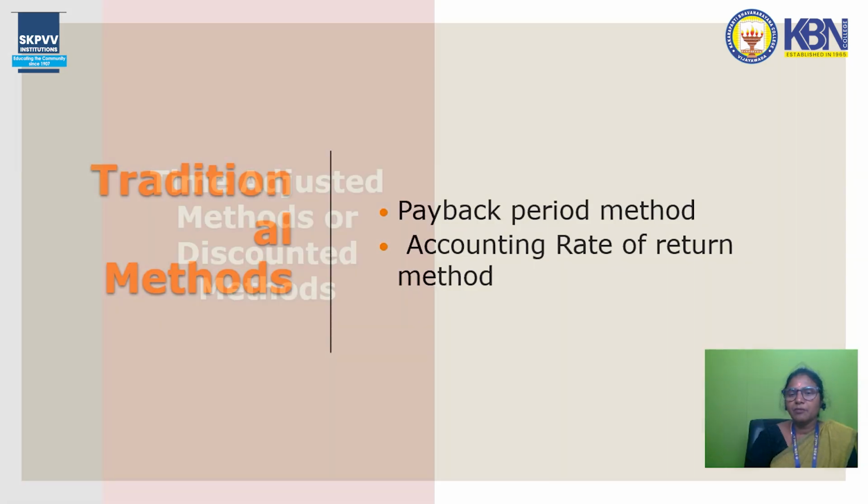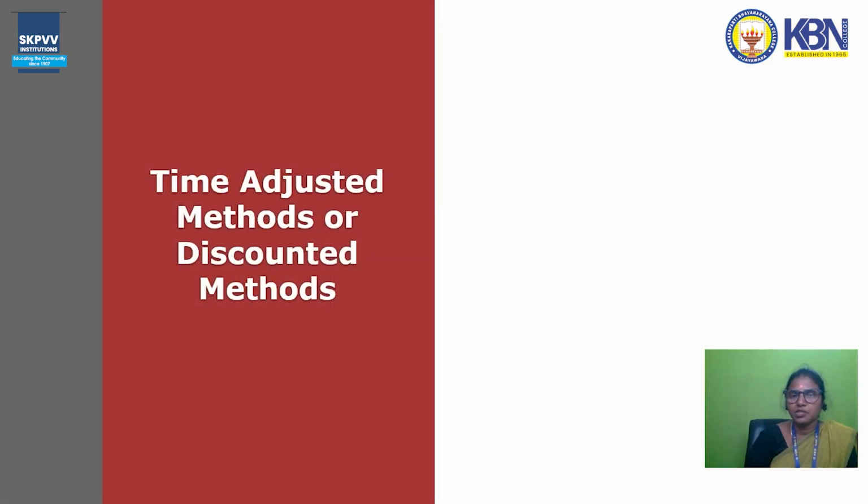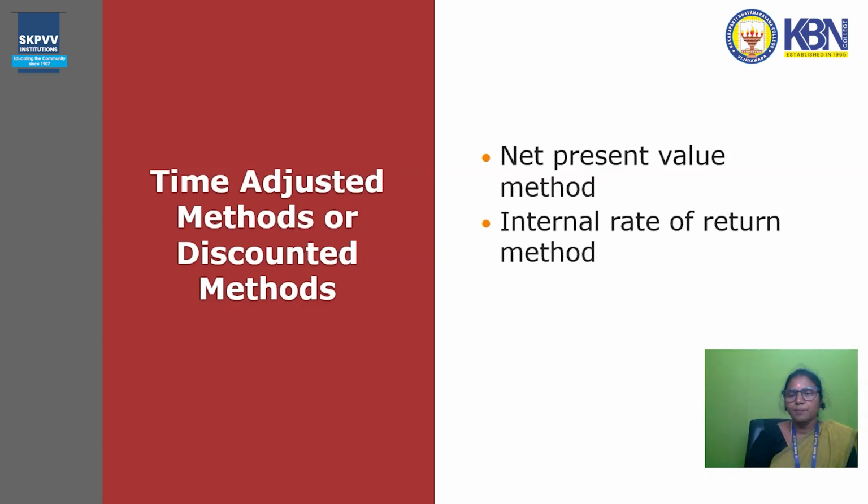Now the other type is the time adjusted method, or discounting method. Another one is the non-discounting method. The time adjusted methods are the net present value method, which we can call the NPV method, and another one is the internal rate of return method, the IRR. These are familiarly known as the NPV method and the IRR method, and the last one is the profitability index, which we can call the PI method.